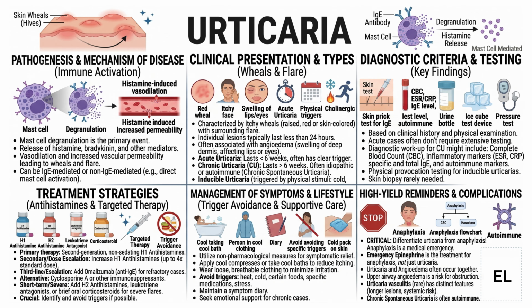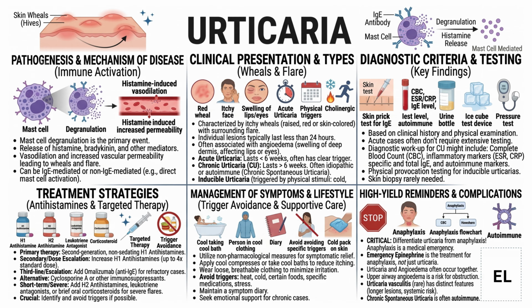management. At the core of urticaria lies a single critical event: mast cell degranulation. Mast cells are immune cells present in the skin and mucosa, and when activated, they release a cascade of mediators, the most important being histamine, along with others like bradykinin and leukotrienes. This release leads to two major vascular effects: vasodilation and increased vascular permeability.